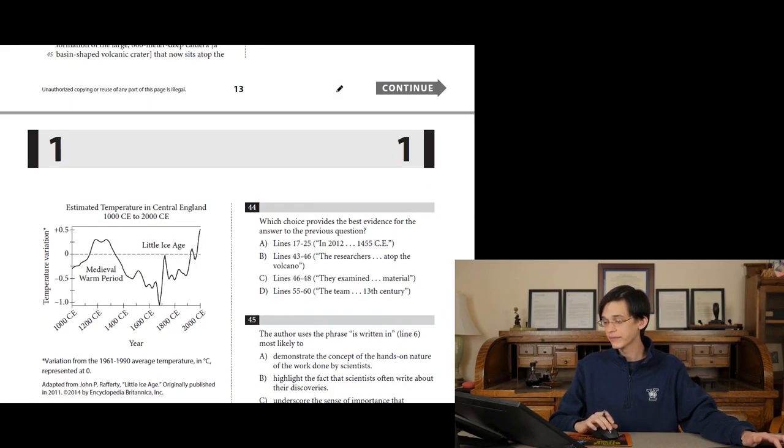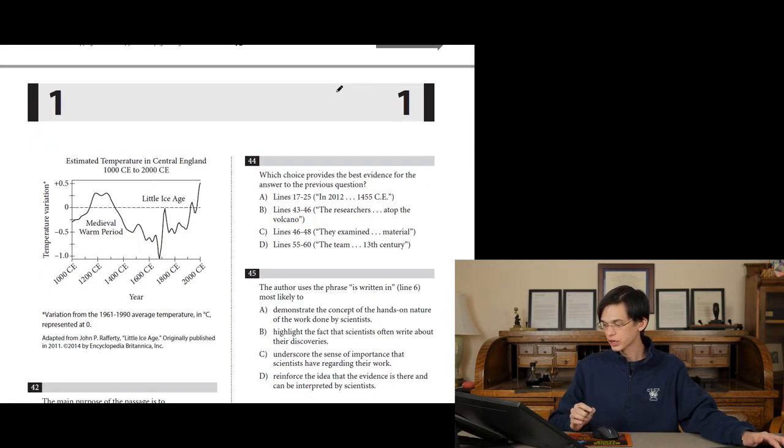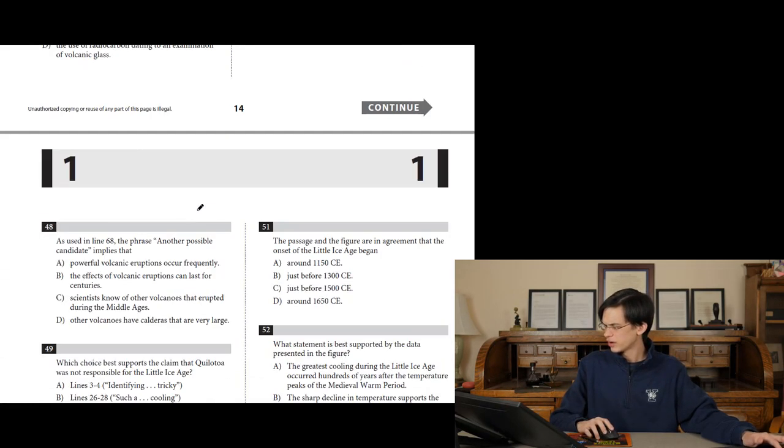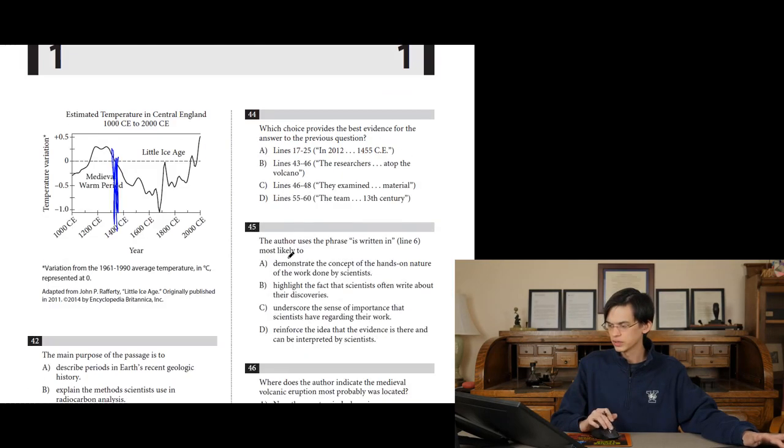If we take a look at the graph, the Little Ice Age, they say, occurred when the temperature dipped, right? So we're talking about roughly this period to this period. Maybe even right here, I don't know. And we were talking about the onset. So we only care about the onset, actually. We only care when it started. So we care about when it started, which is right here, when it started dipping into the colder than now temperatures.